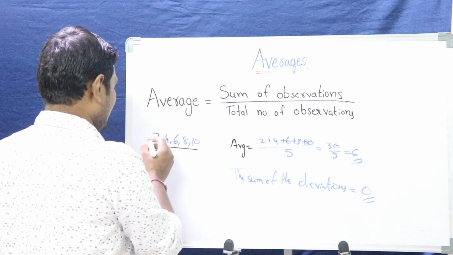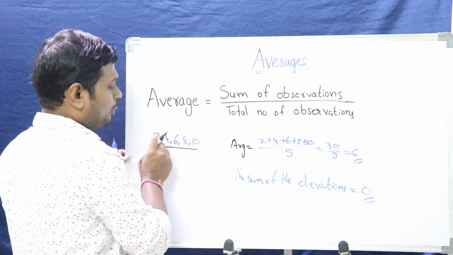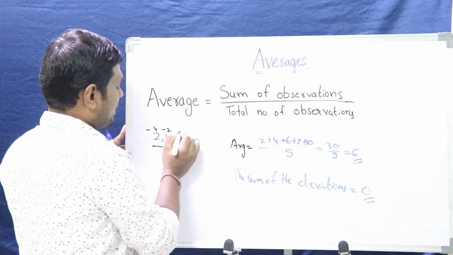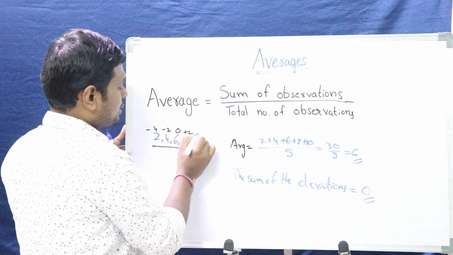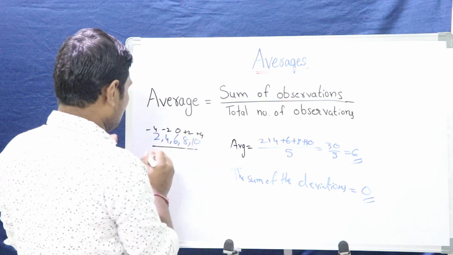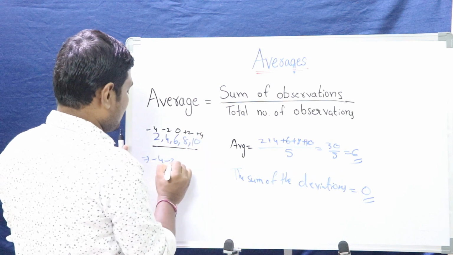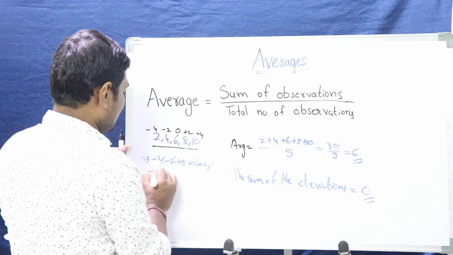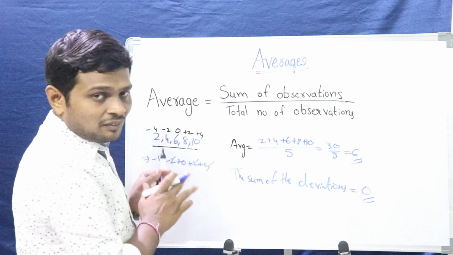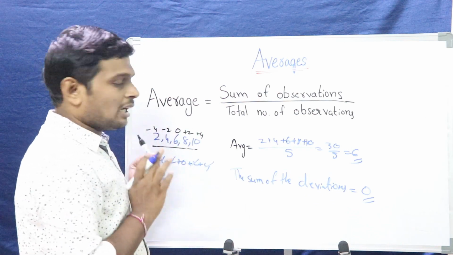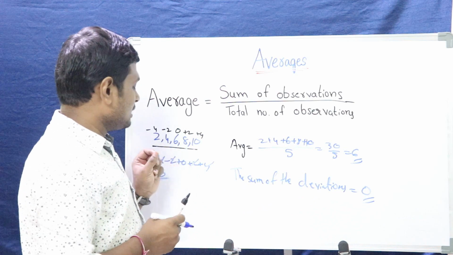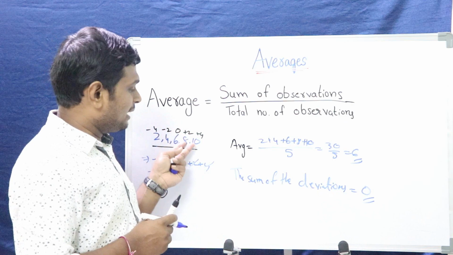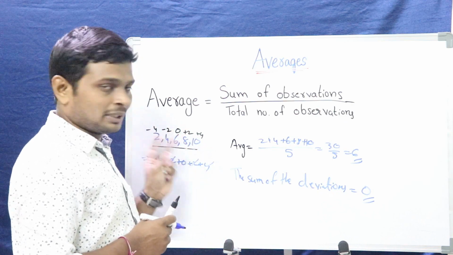Let's check this here. In case of 2, how much it is deviated from average? 6 minus 4. In case of 4, minus 2. 6, 0. This is plus 2, this is plus 4. Let's add these numbers. Minus 4, minus 2, plus 0, plus 2, plus 4. How much will we get? We'll get 0. Sum of the deviations of any numbers will always be 0. By using this concept, we can solve many problems within very less time. When I discuss the problems, I will explain this concept again.